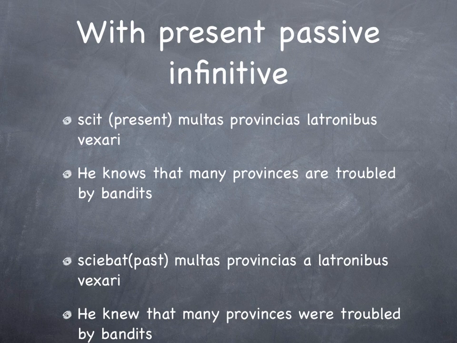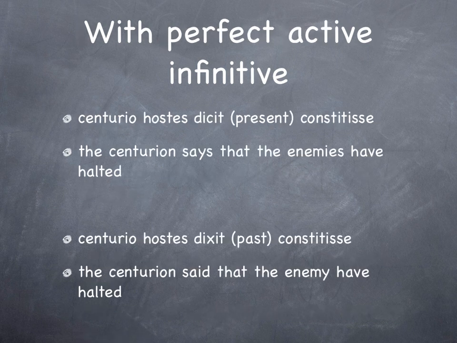Again, the point that one needs to make is that in one's head you need to think what tense is this original statement in his mind in this case. And even though it's in the past originally with the sciebat, in the past he is saying to himself, these provinces are troubled by bandits. So the vexari there is the present passive infinitive.